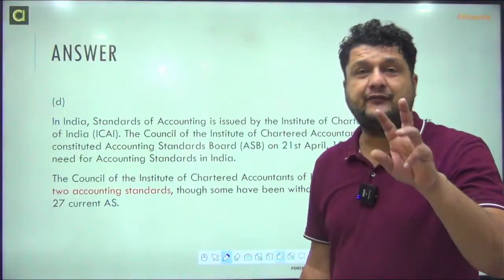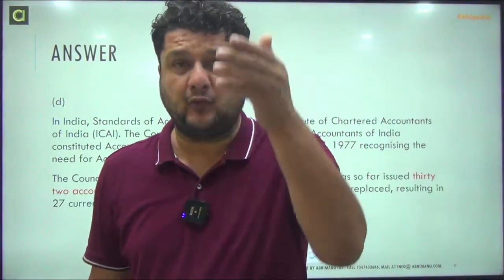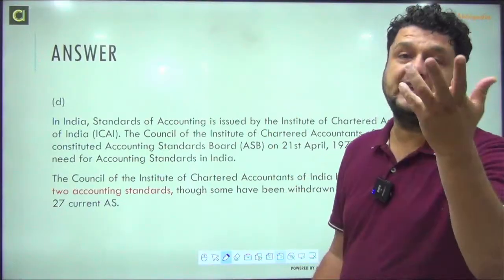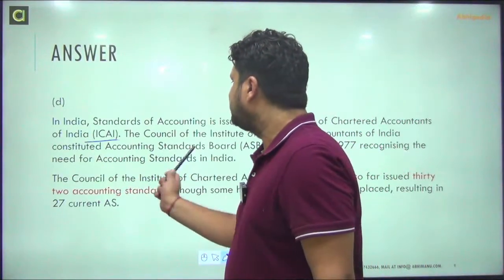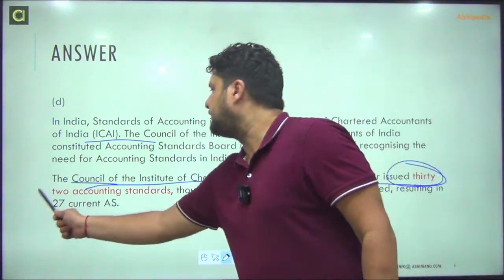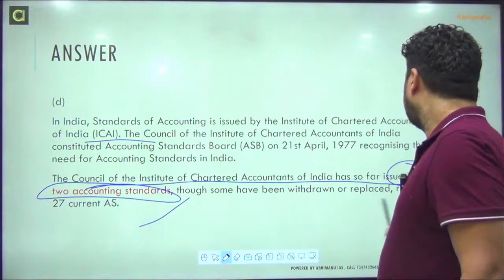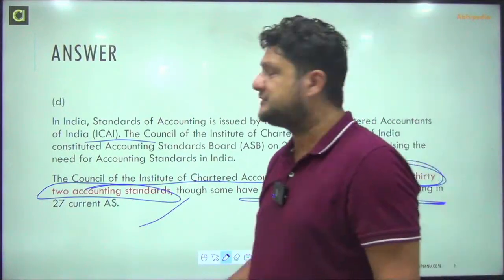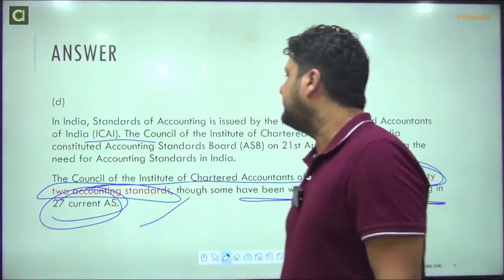So in such a question, you have to read the statement very carefully. Are they asking about the present, or are they asking about the past? So ICAI, the Institute of Chartered Accountants of India, has so far issued 32 accounting standards, but some have been withdrawn, some have been replaced, some have been merged, and currently how many are there?